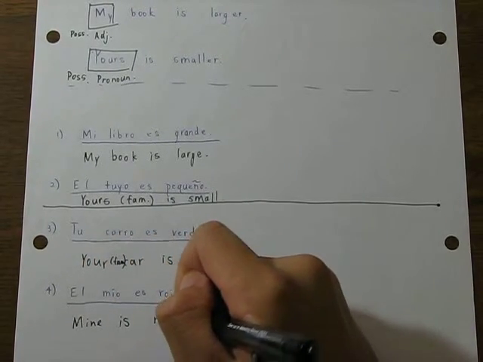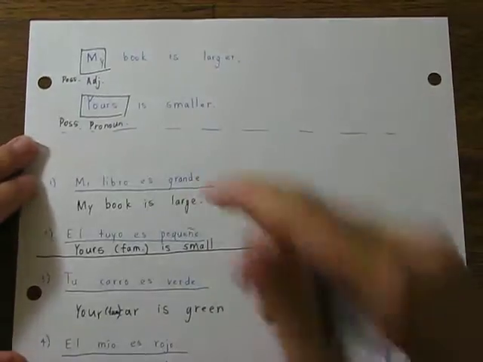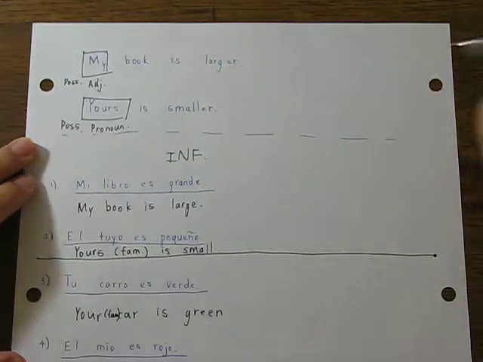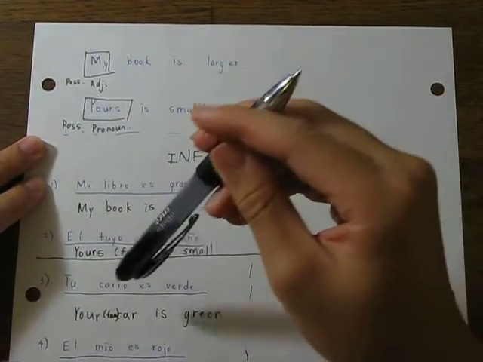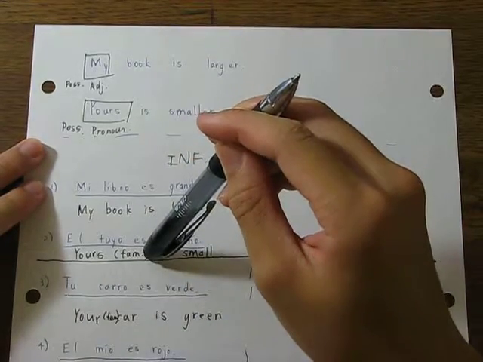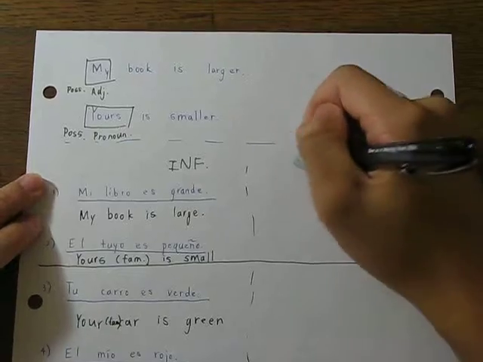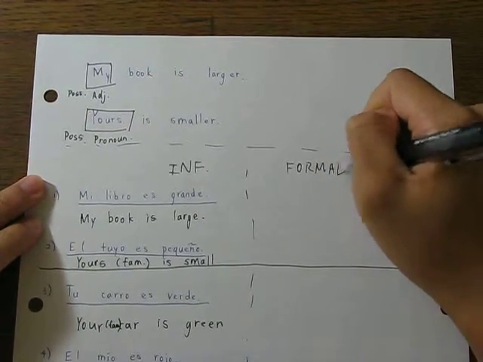is red. Now, everything we have done thus far has been in the informal tense, because as we have seen here, I have written familiar for both the second sentence and the third sentence. So in order to change to the formal, we gotta tweak things a bit.